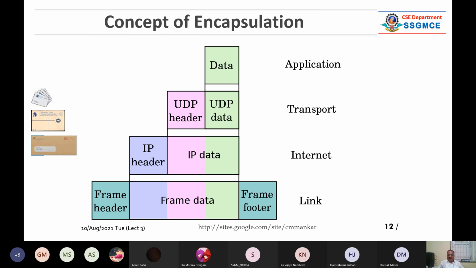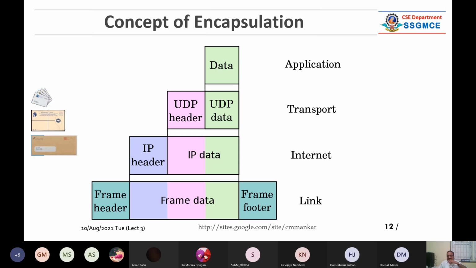Now this is again a simplified diagram. You can take a screenshot because it will be handy for you to recall or revise the concept. The application layer is there, the transport layer is there. This internet means the network layer. And link layer means the data link layer. See here, a header is there. Somewhere you may need a footer for some packets. This is a transport layer protocol, UDP. We shall talk about it later. Then the IP protocol is there, typically IPv4.